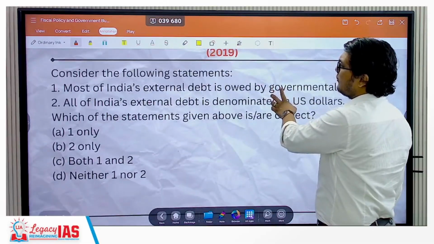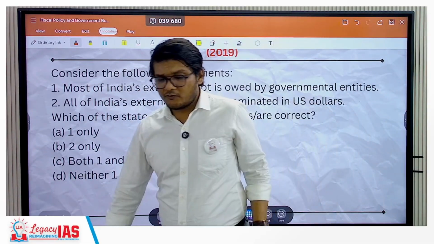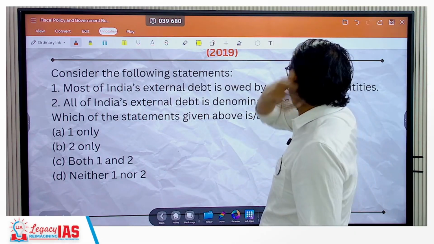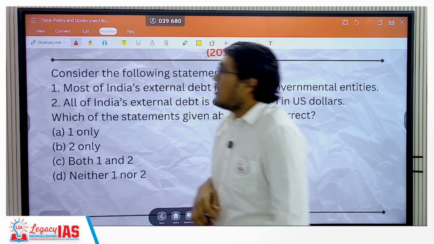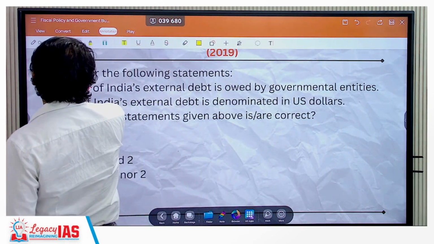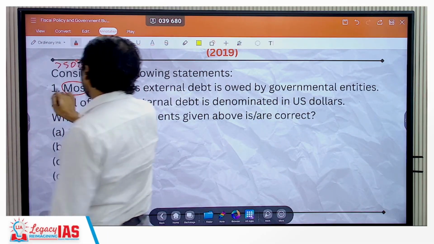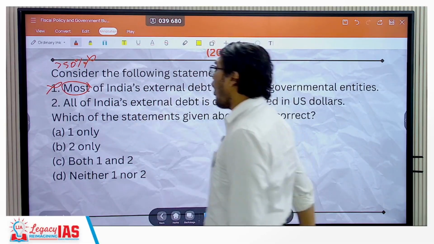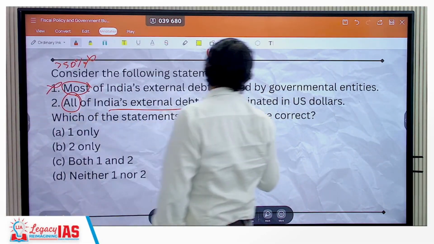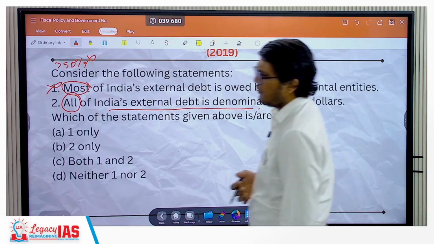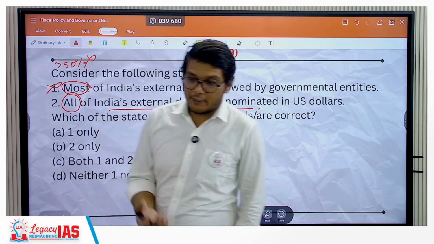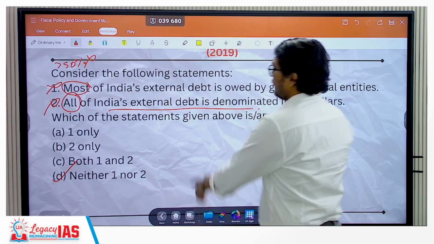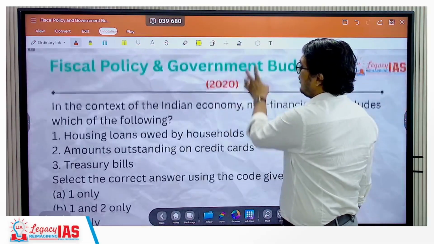Let's move ahead to 2019. Now this question says, consider the following statements. 1. Most of India's external debt is owed by governmental entities. See, when they are saying most, they are trying to mean more than 50%. However, that is not the case. So the first statement becomes incorrect. Second statement, all of India's external debt is denominated in US dollars. Absolutely, of course, not all. Majority of it, yes. All of it, no. That's an extreme statement. So this is also incorrect. So the correct answer would be D, neither 1 nor 2.